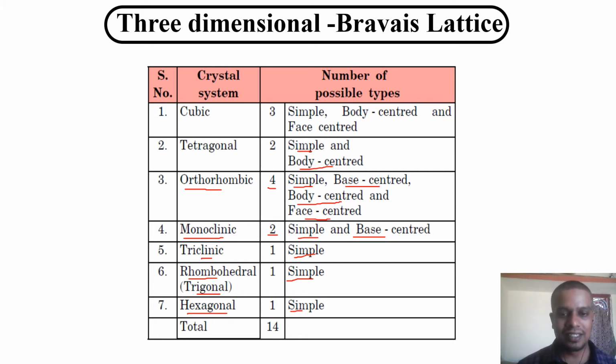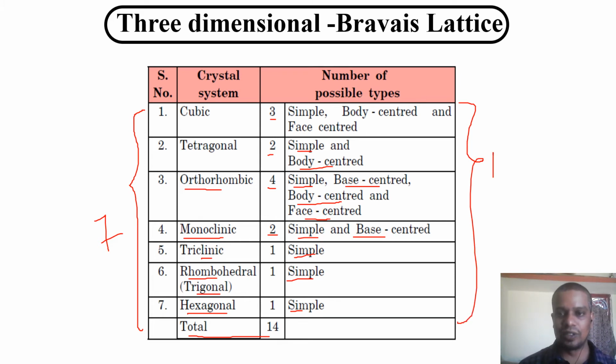If I just sum up this type of crystal structure, 3 plus 2, 5 plus 4, 9 plus 2, 11, 12, 13, 14. The total number is 14. So we have studied the crystal system, only the 7 crystal systems. These are the 7 crystal systems. But if you look at the Bravais lattice, it is equal to 14 Bravais lattices. One by one, we are going to discuss now.